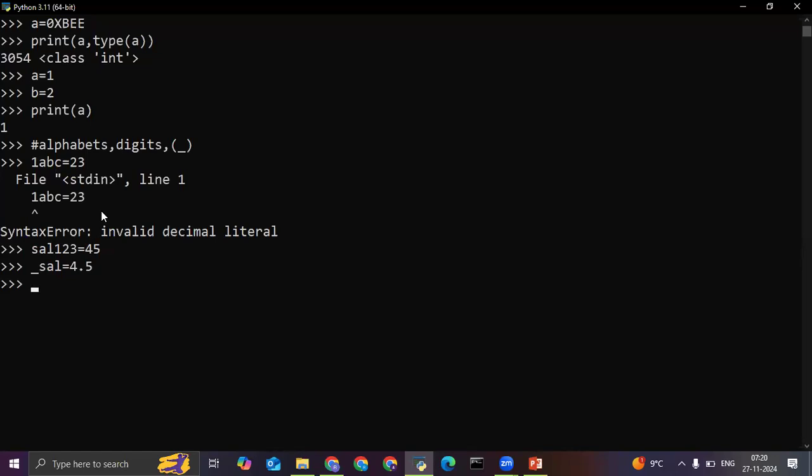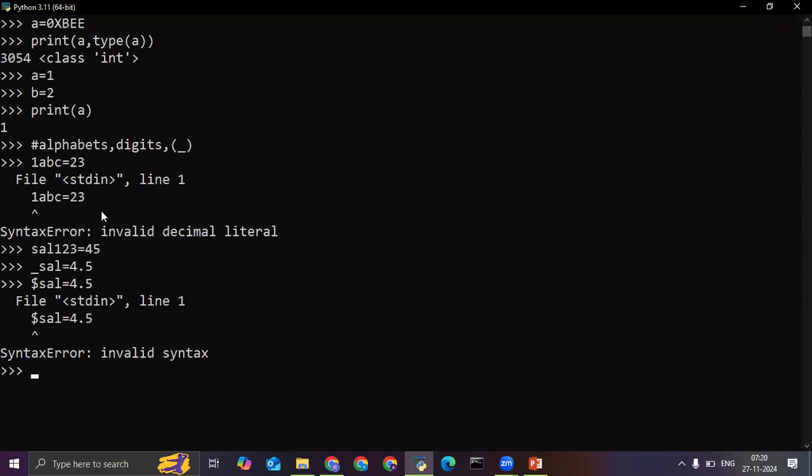Getting me? We cannot start it with a digit. We can start it with an alphabet or the special symbol underscore only. If I use 1salary is equal to 4.5, we'll get the error.